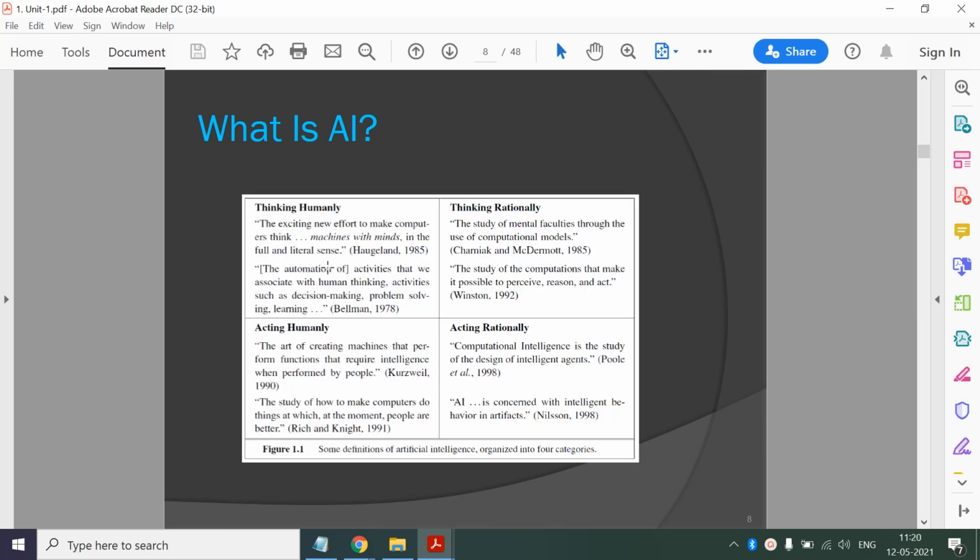And we have seen these four categories of AI definitions. Along the top row, we are comparing, this definition talks about the thought process or reasoning of the agent, and the bottom row talks about the behavior of the agent. Okay, so whether it is thinking humanly or rationally or acting humanly or rationally. Along the first column, we compare the performance of our agent with the human agent, and in the second column we compare the performance of our agent with the ideal performance.